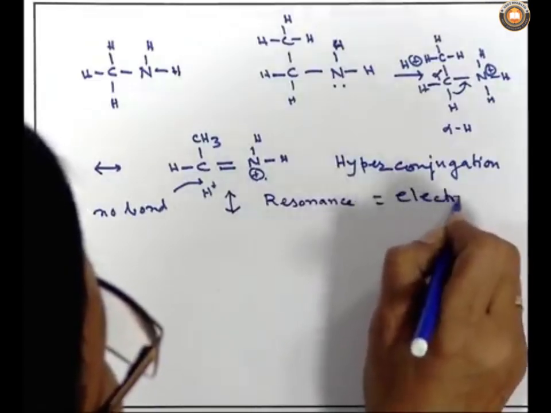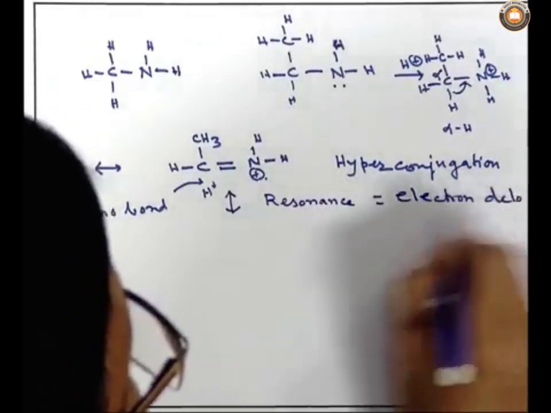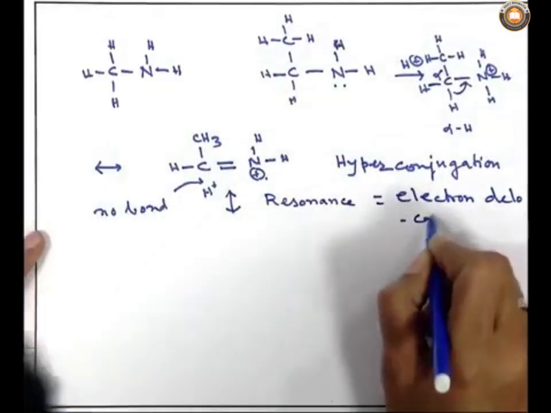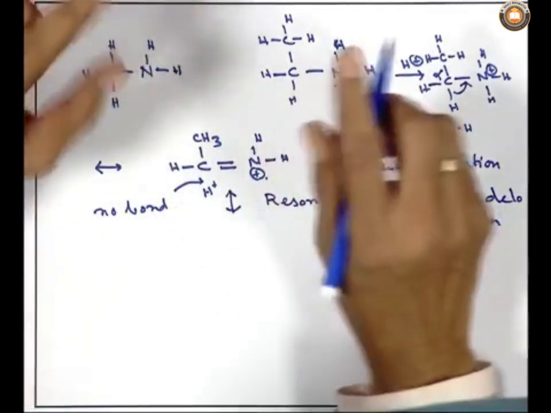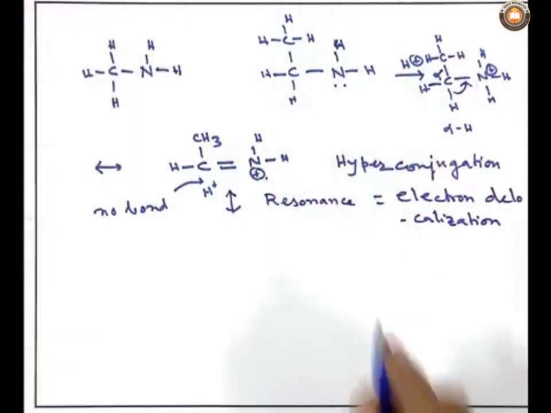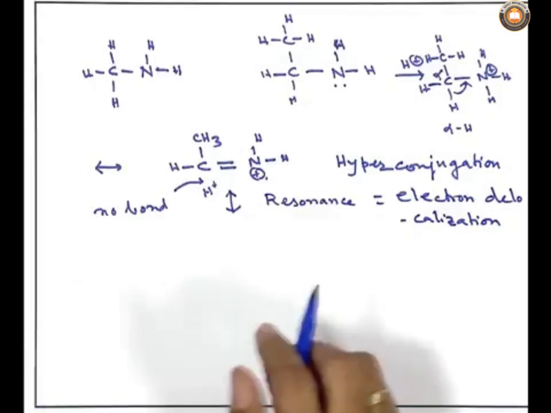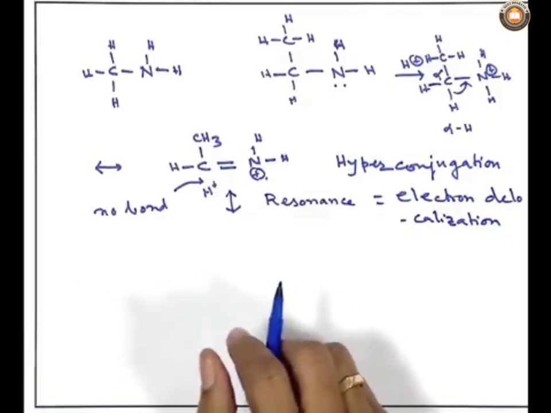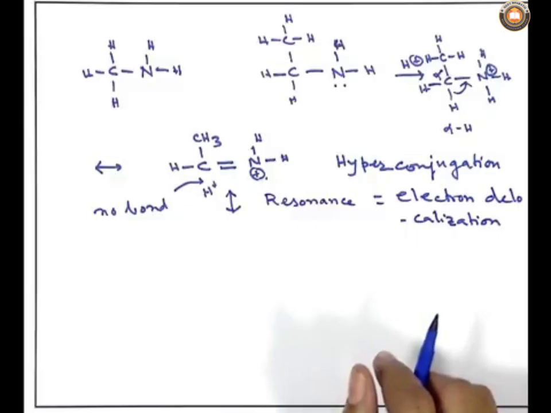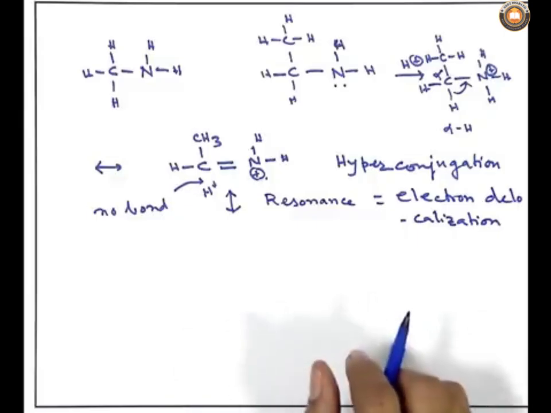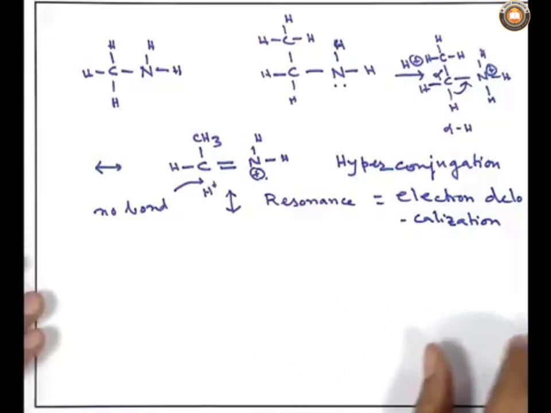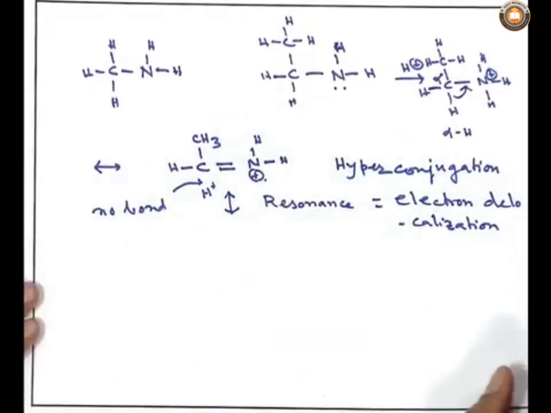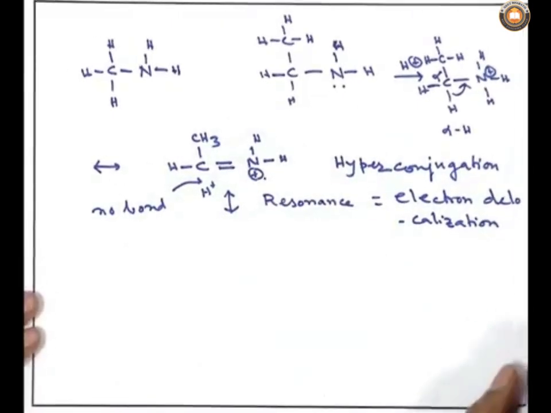Electron delocalization is also called resonance, and when one of these structures shows an apparent no bond, we call it no-bond resonance, and that also helps to increase the basicity of the amines. So, this is a very interesting phenomenon found in carbon-nitrogen compounds with substituents.